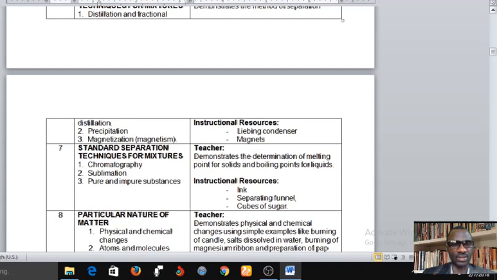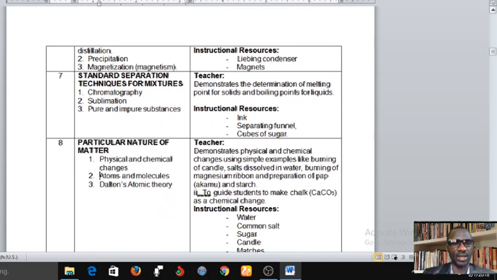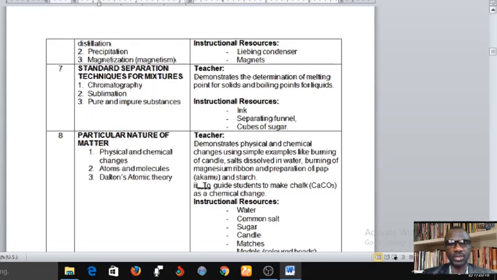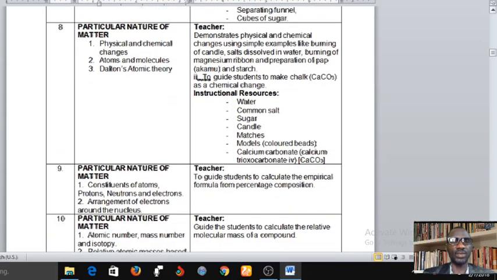Week 7 here is still on standard separation technique for mixtures. Now we're going to talk about another separation technique called chromatography. Then you have sublimation, and then you have pure and impure substances. Under teacher's activity, you have demonstrate the determination of melting point for solid and boiling point for liquid. And the instructional resources here are ink, separating funnel, cubes of sugar. Okay, that is all for week 7, and now we are moving to week 8.